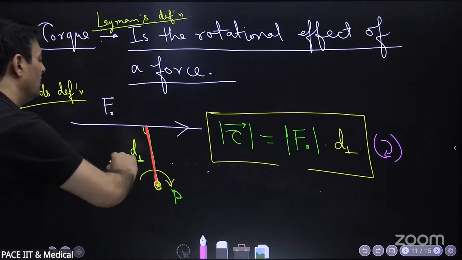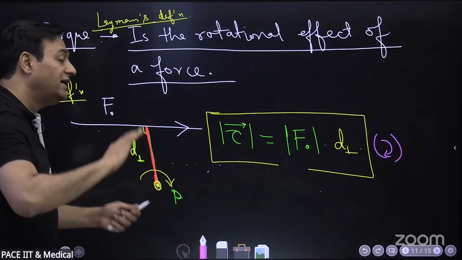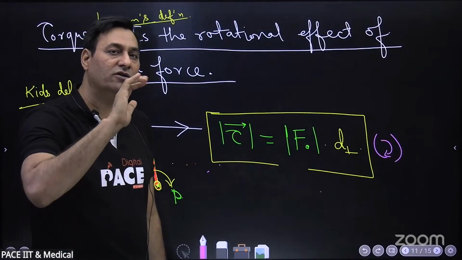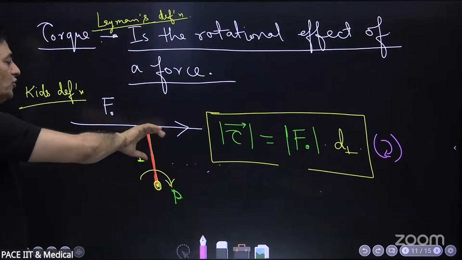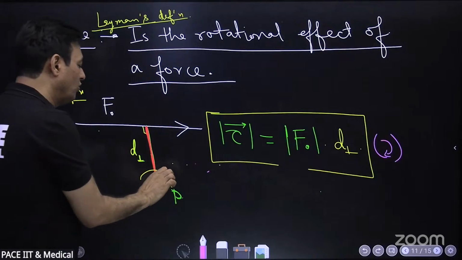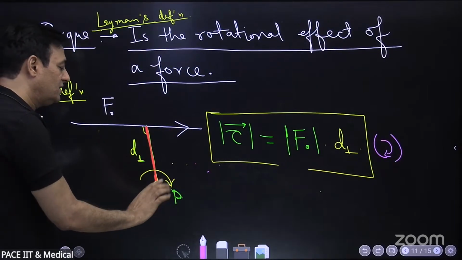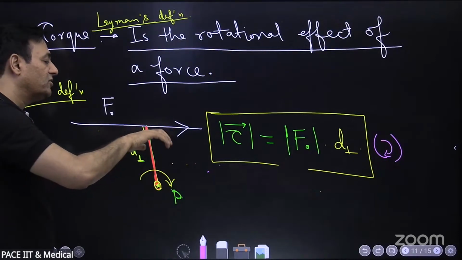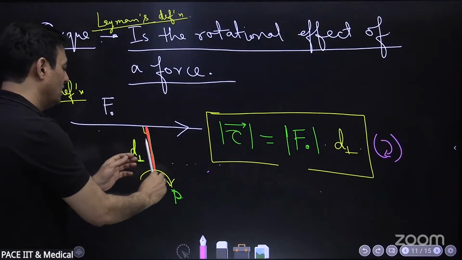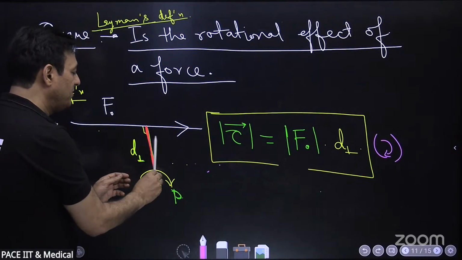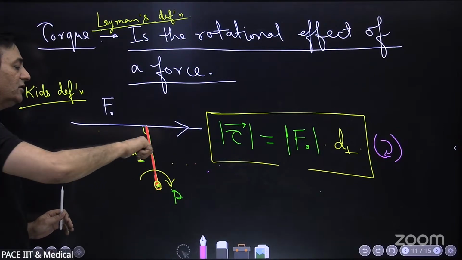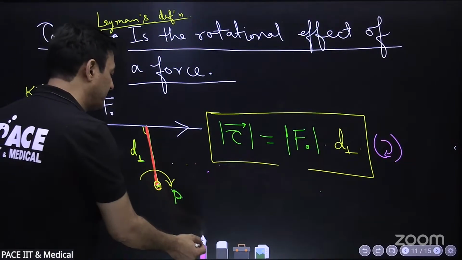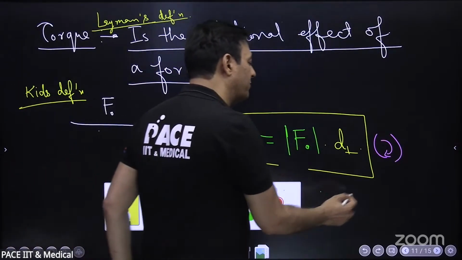So suppose I say the right hand thumb rule, or the right hand screw rule. If you curl your fingers in the direction of the force, just see this, keep your thumb perpendicular to the plane of force and this distance, and now curl your fingers in the direction in which the force is. Just see this, it rotates clockwise. So when I rotate my fingers like this, my thumb is going into the plane, and that is the direction which I should represent, and let that direction be n cap.